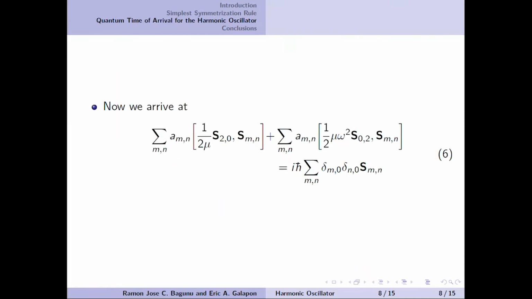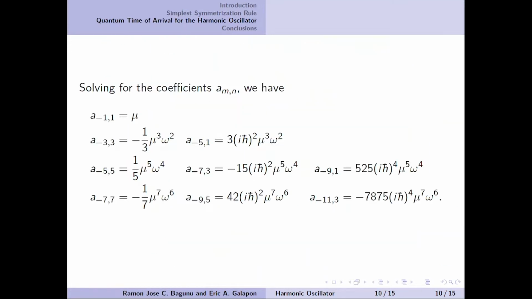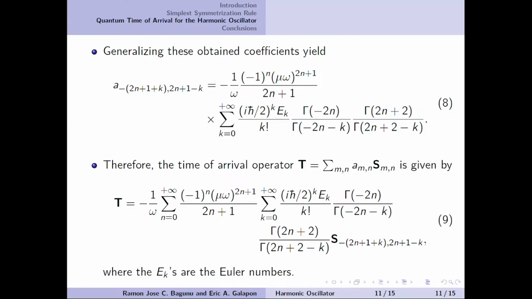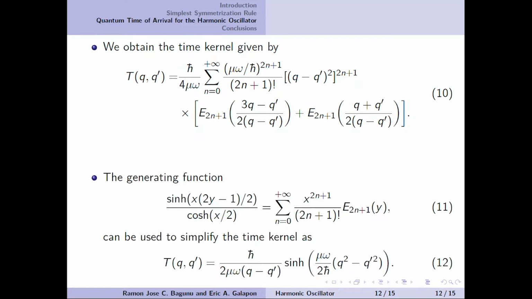Now we arrive at equation 6. Using the algebra of the basis operators S_mn, we obtain equation 7. Now we can solve for the coefficients A_mn given the following values. Generalizing these yields equation 8. Therefore, the time of arrival is given by equation 9. Next, we obtain the time kernel given by equation 10. We will use the generating function, equation 11, to simplify it into equation 12.